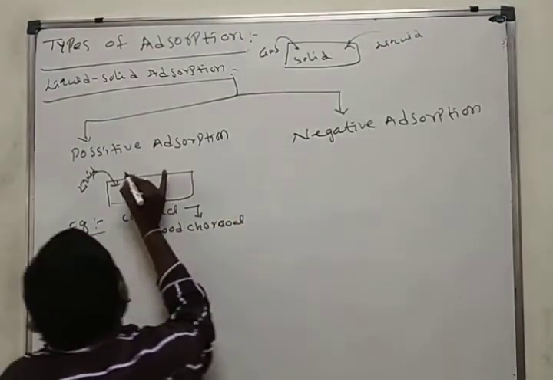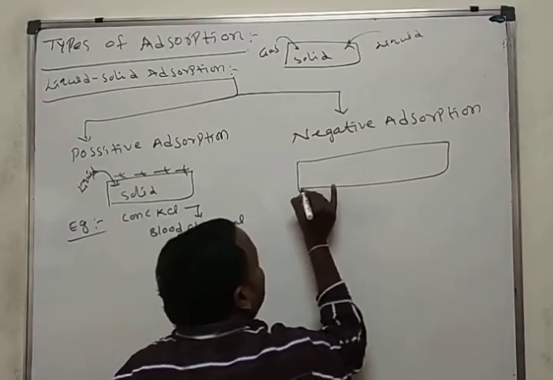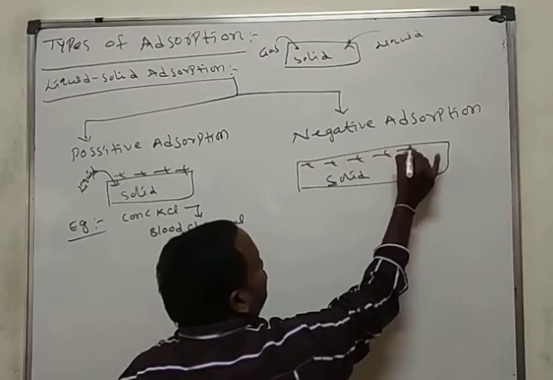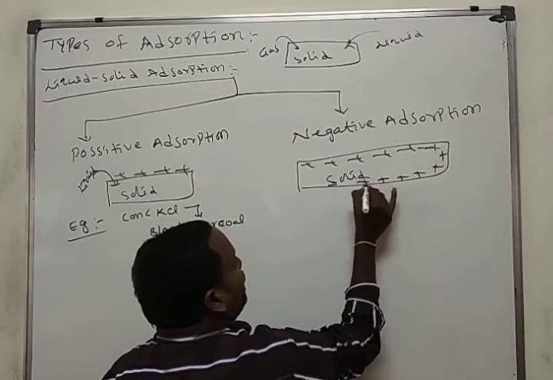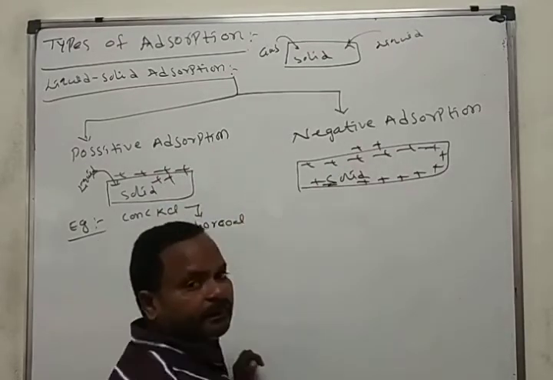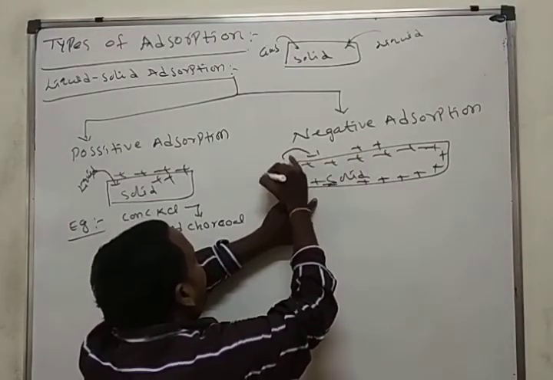Here more on the surface, here solid, over here positive. Bulk is more, a little bit here, little bit here. Here gas, liquid.